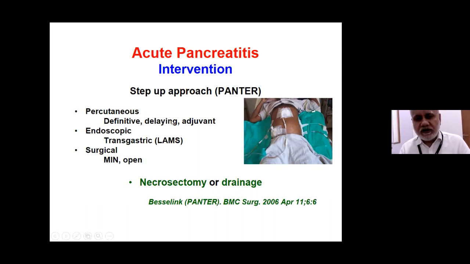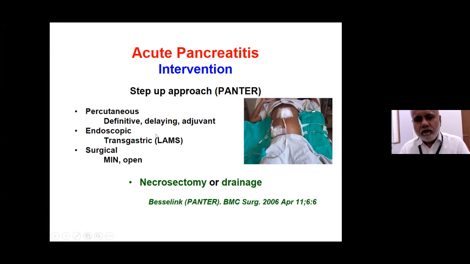or intestinal obstruction or biliary obstruction. And it can be adjuvant. Adjuvant means that we have done some other intervention, but there are residual collections. We don't want to go in again and they are treated percutaneously. It could be endoscopic transgastric with the help of endoscopic ultrasound so that the target is easily hit.